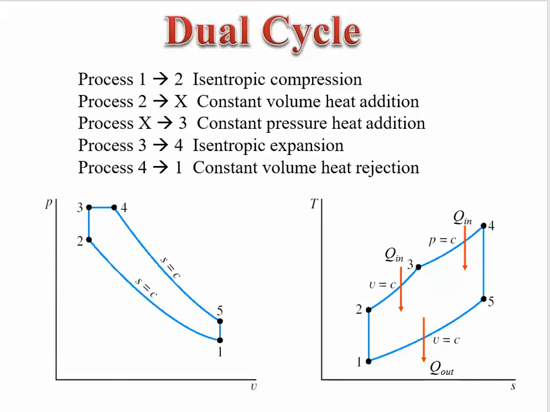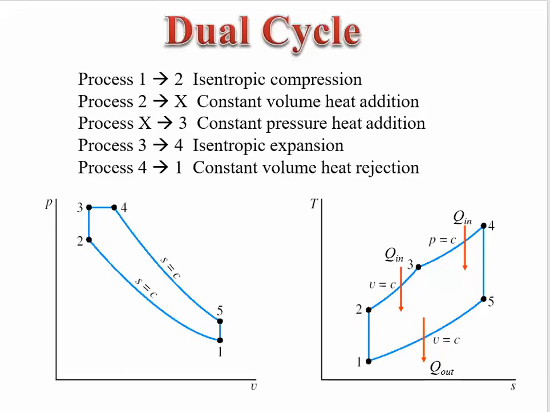In the dual cycle, the process 1 to 2 is isentropic compression. Then 2 to x is constant volume heat addition, and x to 3 is constant pressure heat addition. These two processes are from the Otto cycle and the diesel cycle. From 3 to 4 it is isentropic expansion, and 4 to 1 is constant volume heat rejection.